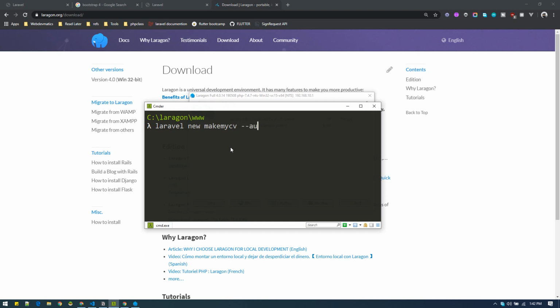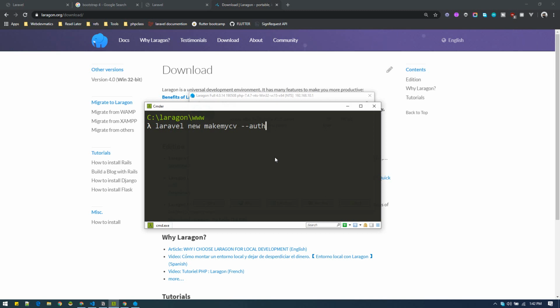And also make sure to use the auth flag. This will generate the auth scaffolding by default. If you don't do this, it won't install the auth scaffolding, everything auth related stuff. By doing this, we get all login and register views by default. If you don't do this, you have to run one additional command using composer require laravel/ui or auth UI. Okay, so if you are following along, just do laravel new make my CV --auth. Hit enter, and it will install the new project.